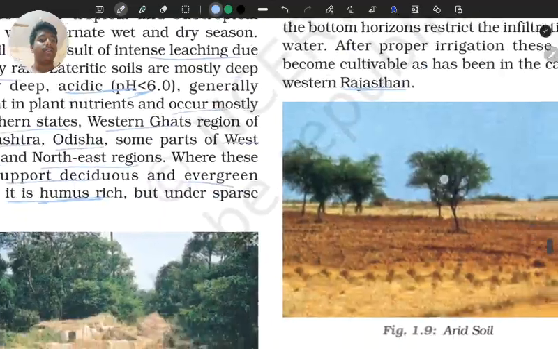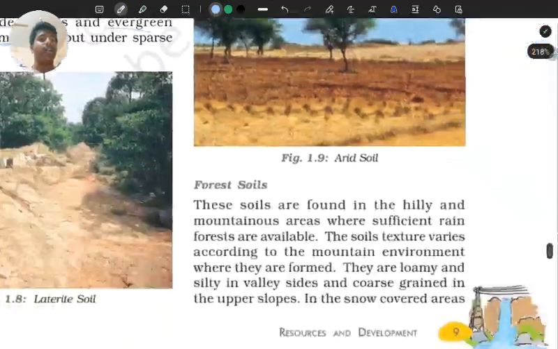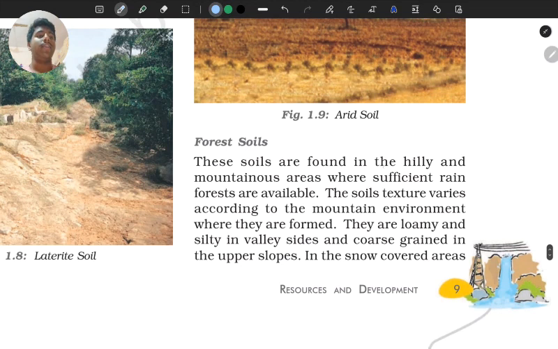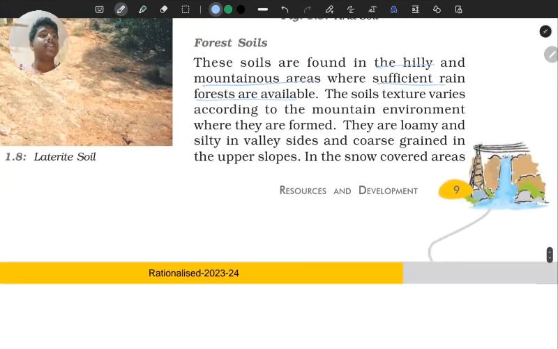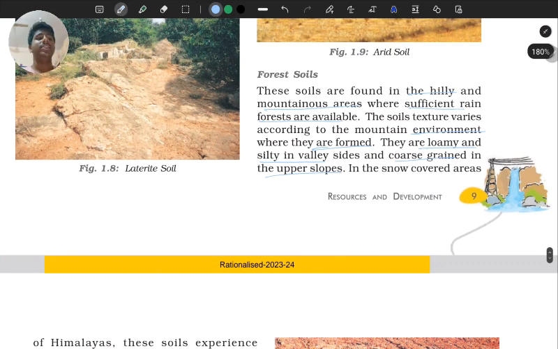And then moving on, we have forest soils, which are mainly found in hilly and mountainous areas where sufficient rain forests are available. Next, the texture varies according to the mountain environment where they are found. They are loamy and silty in valley sides and coarse grained in upper slopes. Coarse का मतलब like it's like grainy, you know.